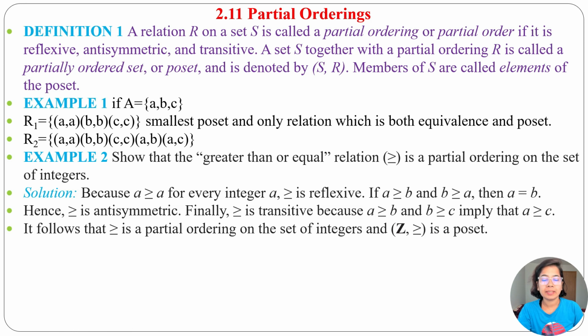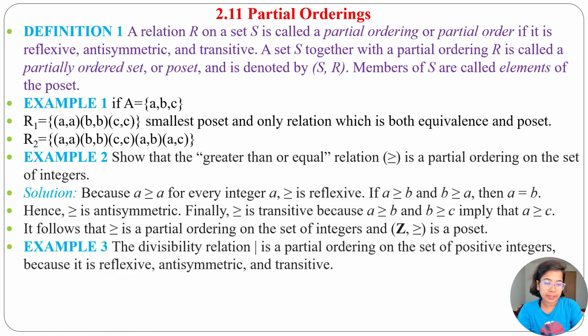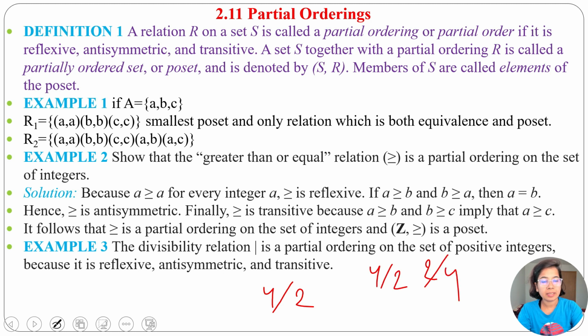that's why it is a partial order. Next example 3, the divisibility relation is a partial order on the set of positive integers because it is reflexive, antisymmetric and transitive. Suppose 4 and 2, 4 is divisible by 2, 2 doesn't divide 4, hence antisymmetric, and transitive: 8 is divisible by 4, 4 is divisible by 2 means 8 is divisible by 2. Hence it is transitive. So we can say divisibility relation is reflexive, antisymmetric and transitive, hence it is partial order.